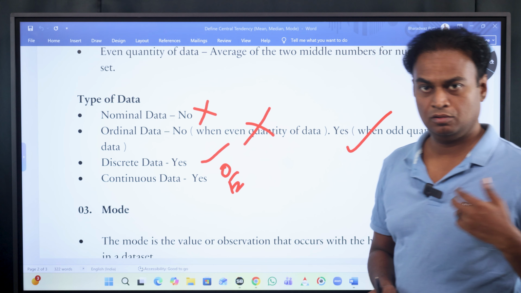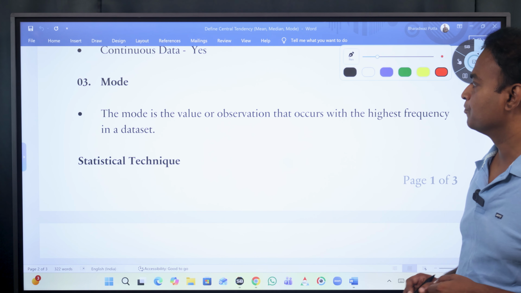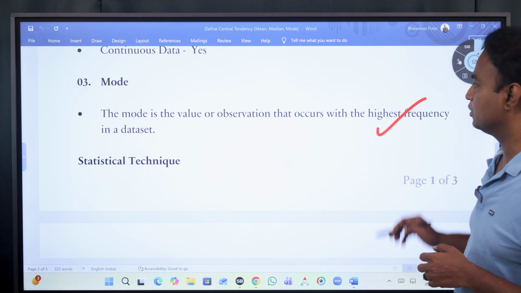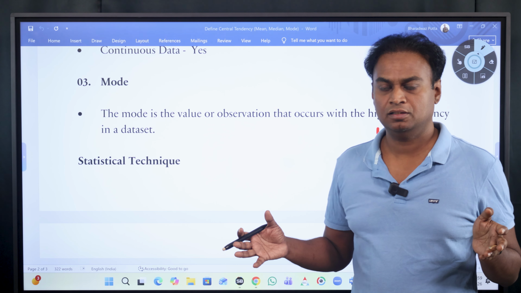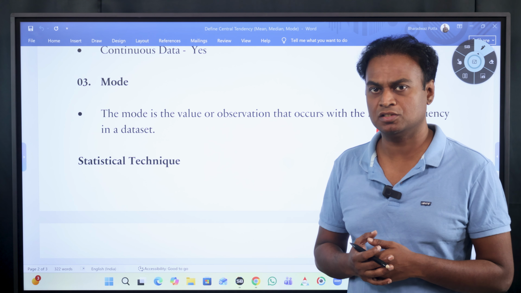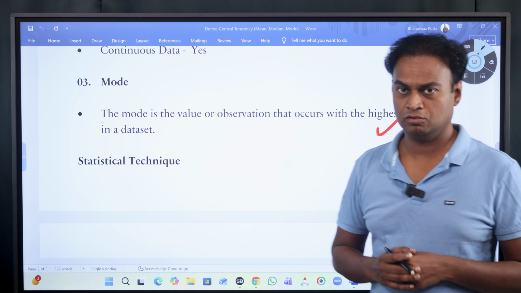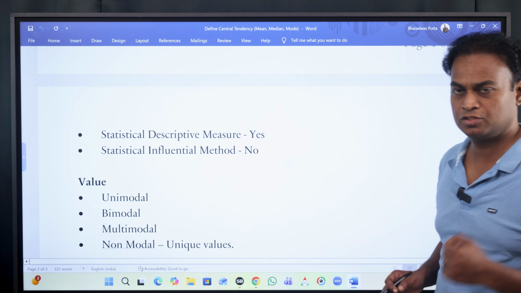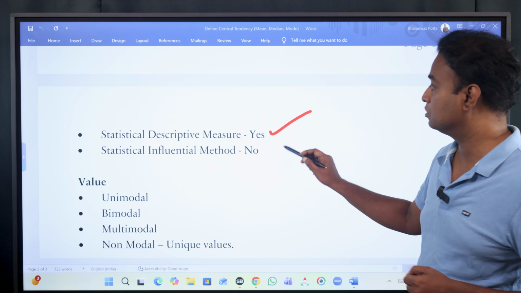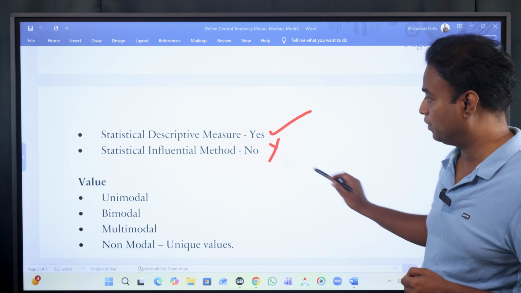This is about median. And coming to mode, mode is a value or observation that occurs with the highest frequency. You take the data set, and in that data set, the value which occurred with the highest frequency is the mode. Okay, and what type of statistical technique is it? It is a statistical descriptive measure. It is not a statistical inferential method.